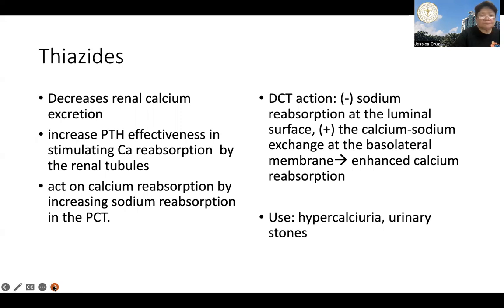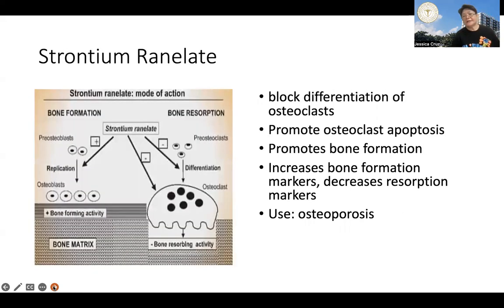Okay, now your strontium ranelate. Strontium ranelate is a drug that blocks the differentiation of osteoclasts. No? And this has not been approved in the United States, but in Europe, this is used in the treatment of osteoporosis. No? So it promotes apoptosis or the early cell death of osteoclasts. It also promotes bone formation. So it protects against resorption and it promotes bone formation.